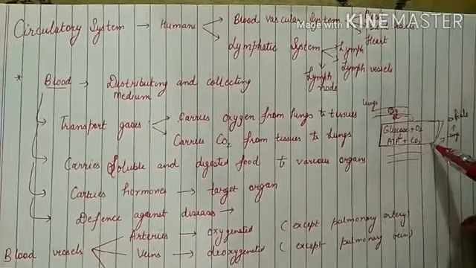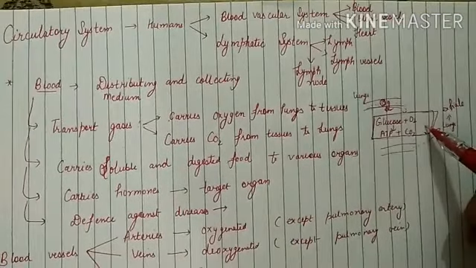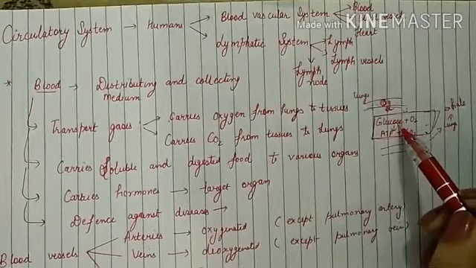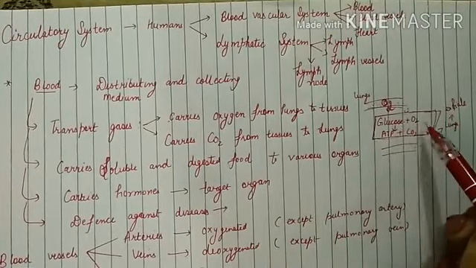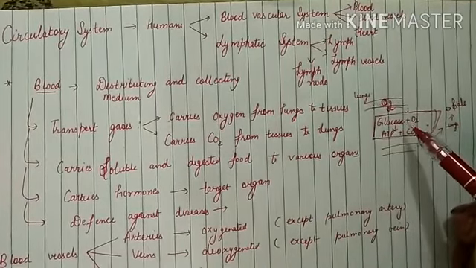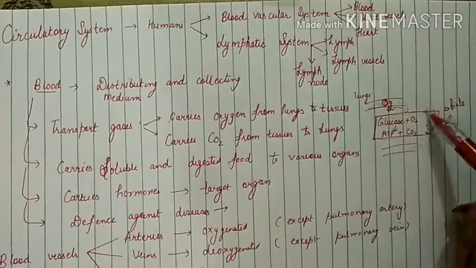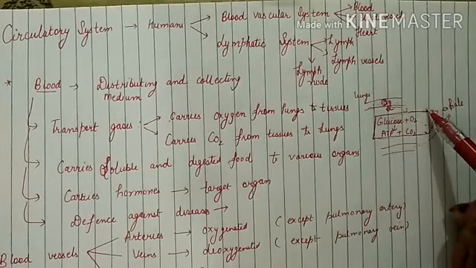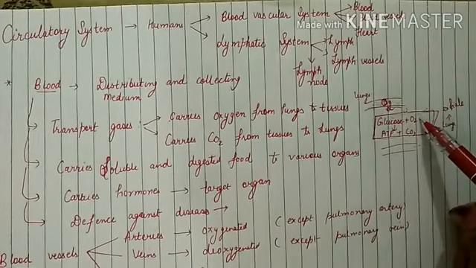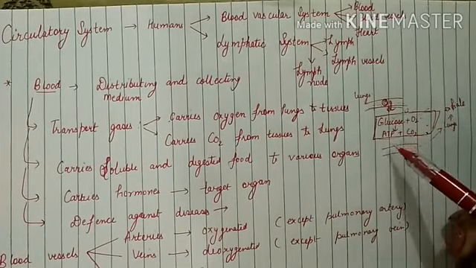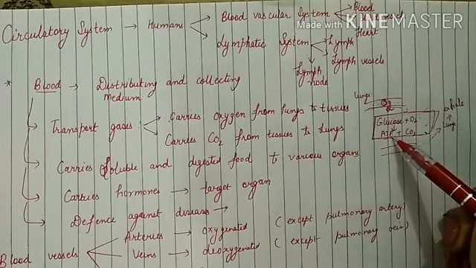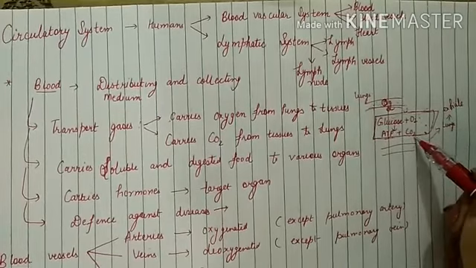This is a cell, and in the cell a chemical reaction, that is respiration, will take place, means glucose and oxygen will take part in the chemical reaction and release energy in the form of ATP, and carbon dioxide will be released.